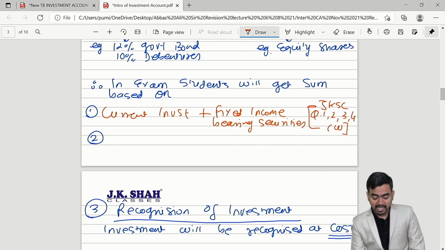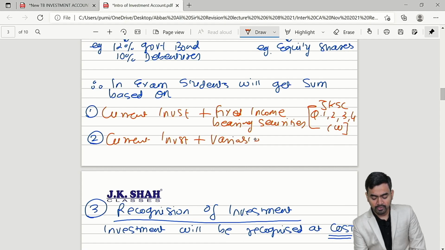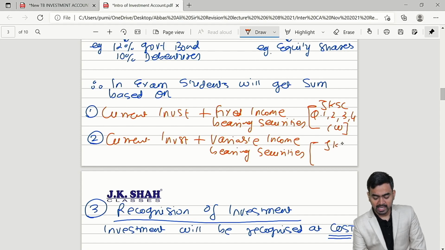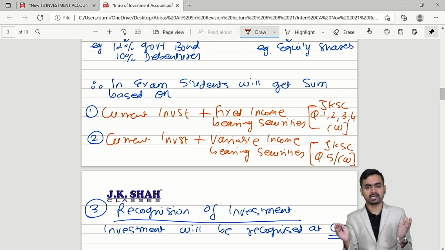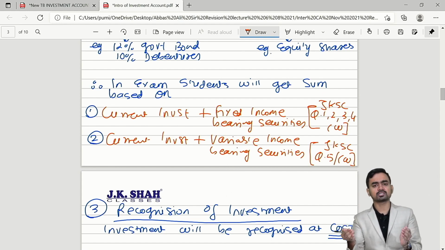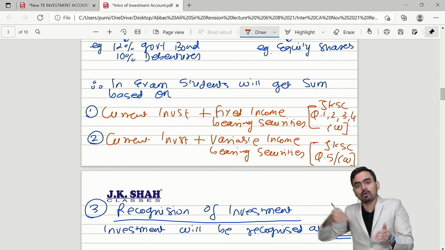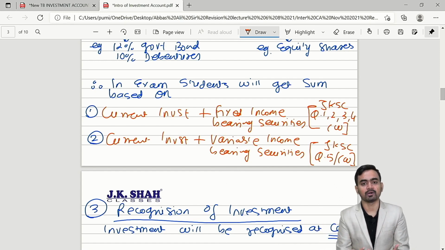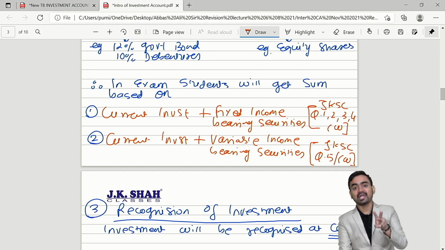Okay. Second category is what? You will get in the exam some based on current investment along with variable income bearing securities. For this you can refer JKSC question number 5 of classwork and you will get complete clarity. But don't worry, even the non-JKSC students, you will get everything, because now onwards I will discuss the examples and your conceptual clarity would be there. Is it clear?